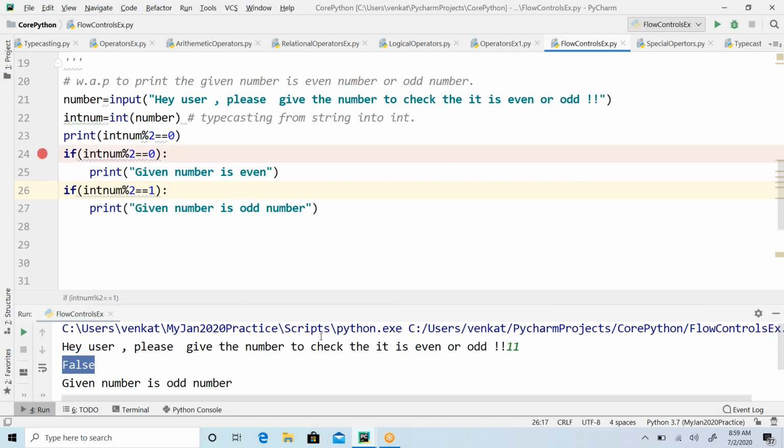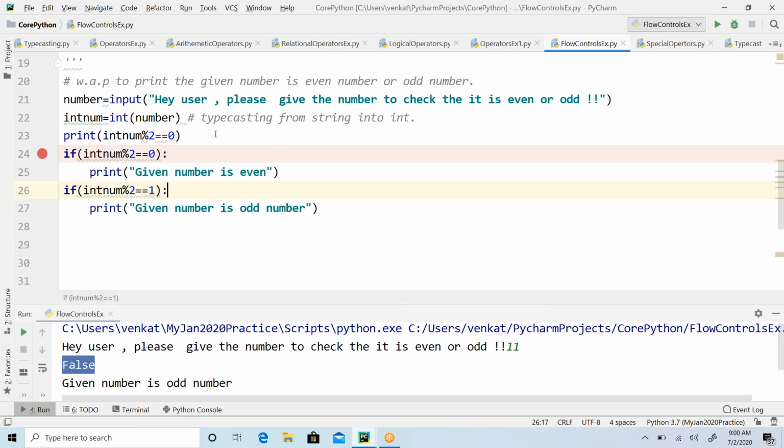Anyhow, let me show you debug, guys. In PyCharm we can debug the code. What does debugging mean? During the execution time, during the runtime, I can stop the flow. I'm saying, Python interpreter, please hold on here, and from there I will go slowly, line by line. Okay, execute this line, then execute this line. I want to monitor the values at runtime.